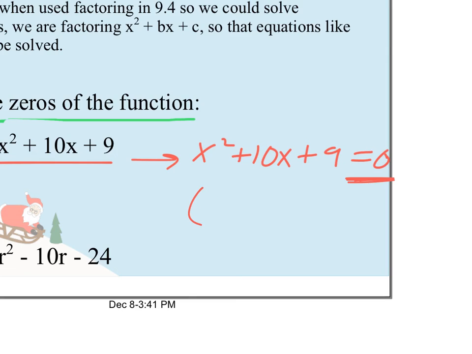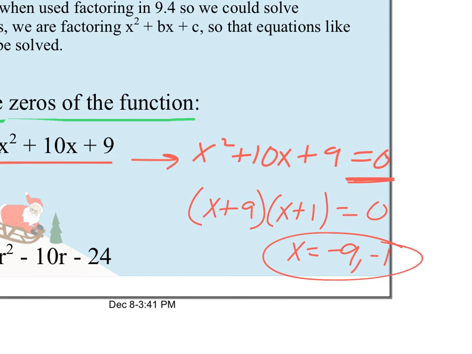And now we look to do our factoring. And this first one will factor to, just skipping through here, x plus 1 and x plus 9, and x plus 1, so all equals 0. And so then I can say my solutions are negative 9 and negative 1.